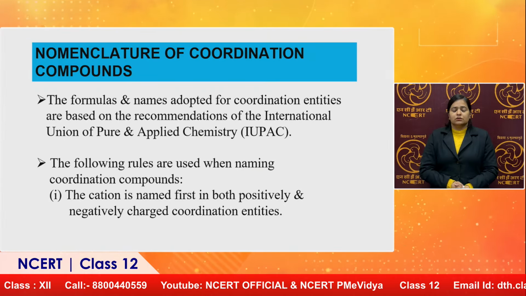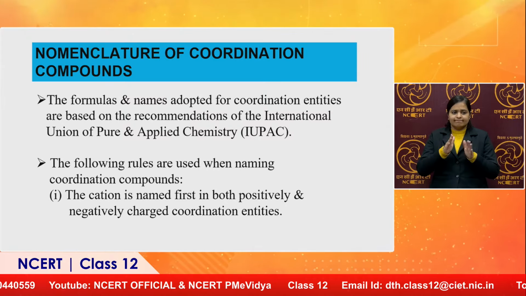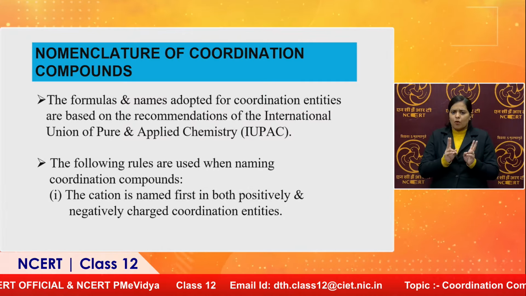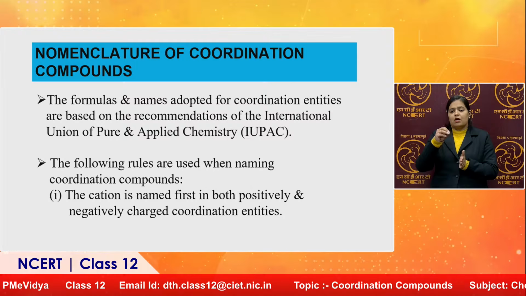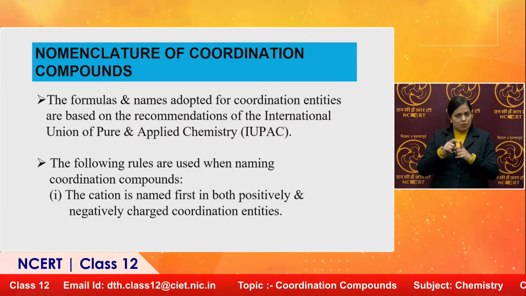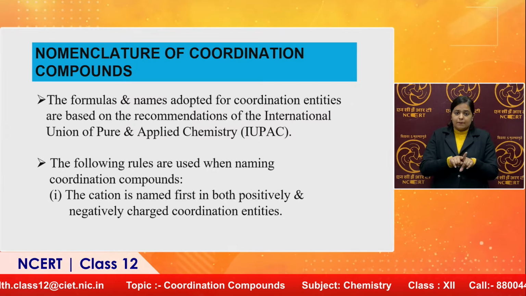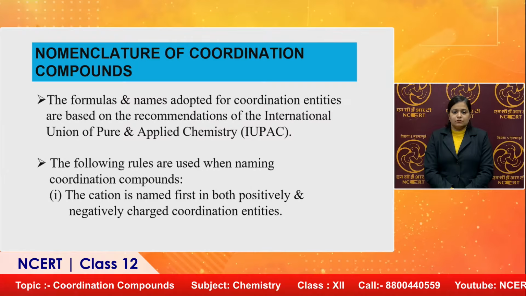So, in the series we are moving further and taking up the nomenclature of coordination compounds. We will talk about its rules and regulations, and we will have some examples to make the concept clear, and we will be able to name coordination compounds according to the IUPAC system.